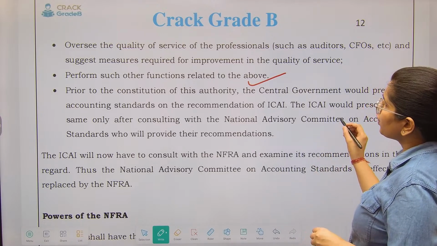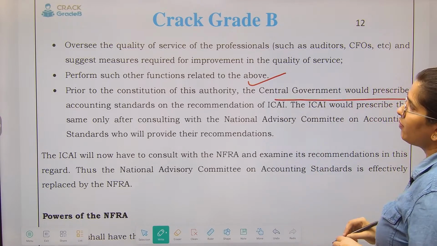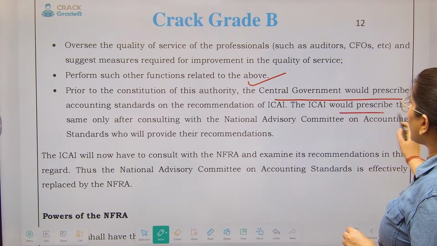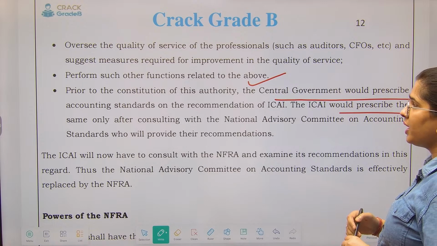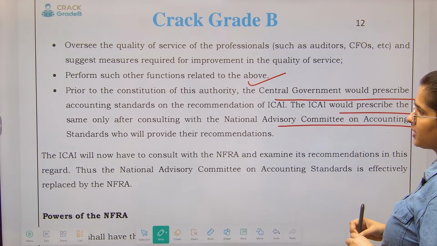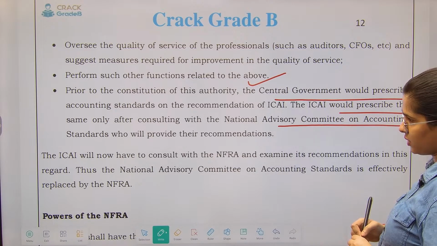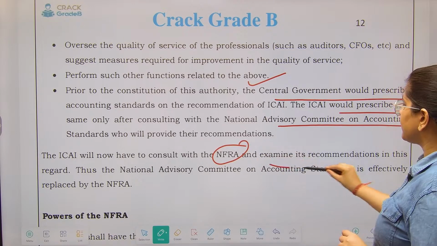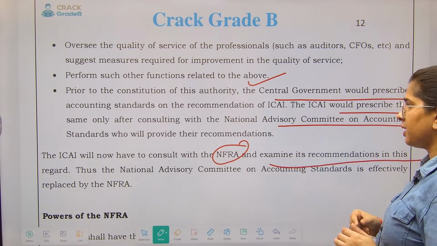Prior to the constitution of the authority, the central government would prescribe the accounting standards on the recommendation of ICAI. Now the ICAI would prescribe the same only after consulting the NFRA, the National Advisory Committee on Accounting Standards, who will provide their recommendations, right? The ICAI will now have to consult the NFRA and examine its recommendations in this regard.